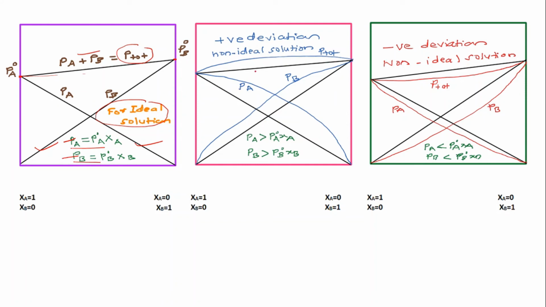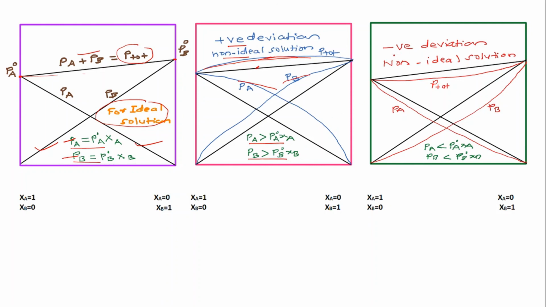Now, positive deviation. A solution with positive deviation means a non-ideal solution. Positive deviation means vapor pressure increases. Here the black line is the Raoult's line and this blue line is the positive deviation. So you will get a curve above the Raoult's line: total vapor pressure above the Raoult's line, partial vapor pressures above the Raoult's line. So here PA is greater than PA0 into XA, PB is greater than PB0 into XB.